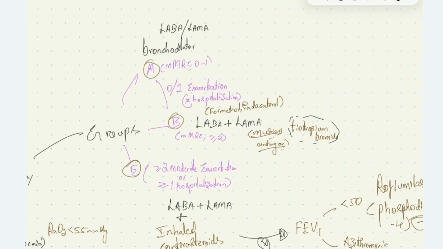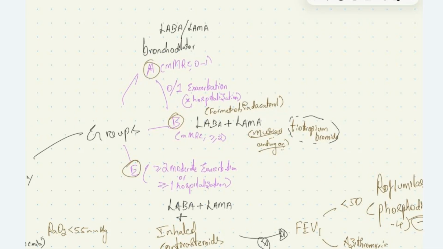If the patient has 0 or 1 moderate acute exacerbation with no need of hospitalization, it comes under group A and B. In group E, the patient will have more than or equal to 2 moderate exacerbations or more than or equal to 1 hospitalization due to acute exacerbation of COPD. Now, what is the difference between group A and group B? Group A patients will be having mMRC grade 0 or 1 grade of dyspnea. In group B, patients will have mMRC grade more than or equal to 2 for dyspnea.